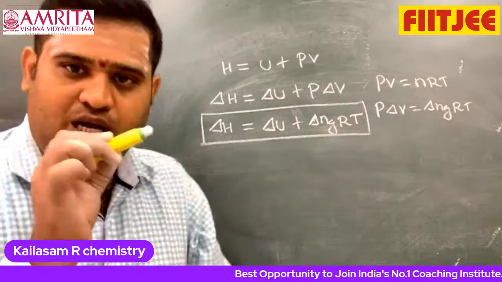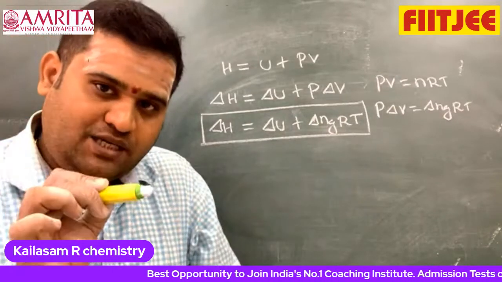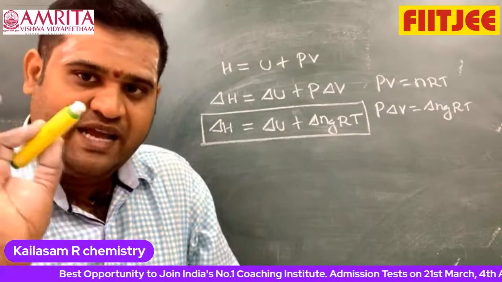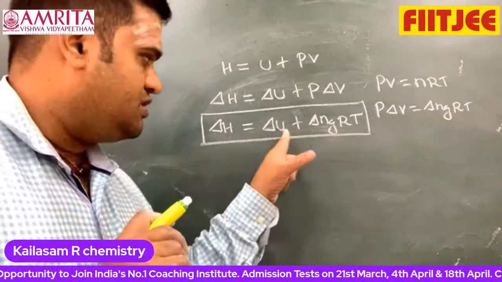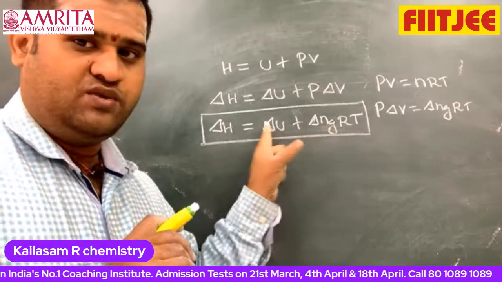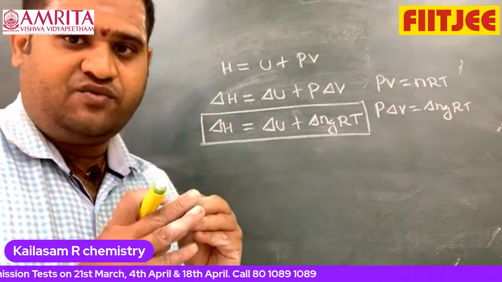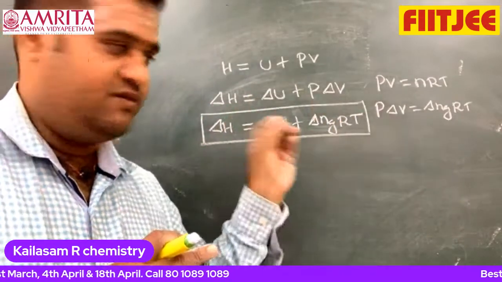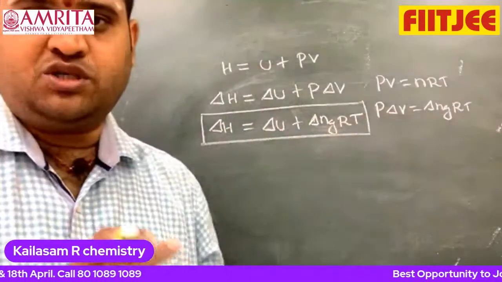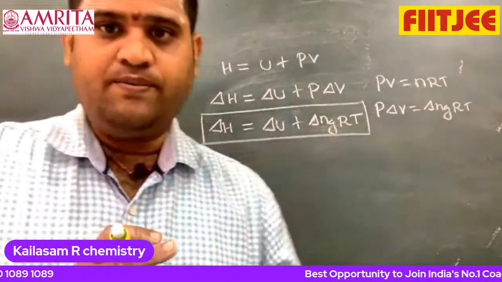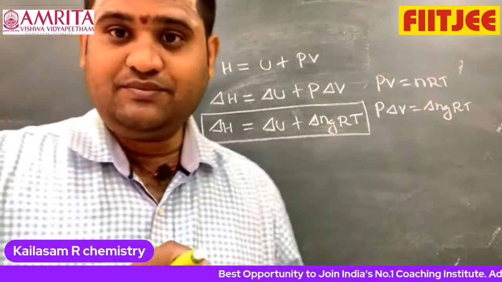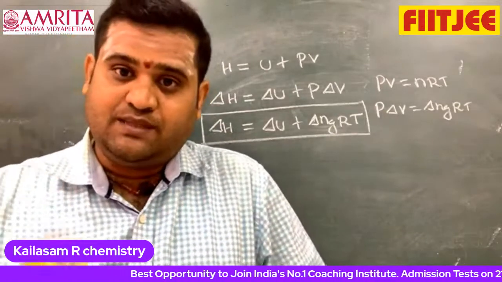Delta n g is the number of moles of gaseous products minus the number of moles of gaseous reactants. So if this is in joule, this also must be in joule. If this is in kilojoule, this also should be in kilojoule. Don't forget about it. In the JEE Mains examination they may ask some question using this equation. We'll discuss some questions now before going to Hess law of summation. So what is Hess law of summation? Very simple.